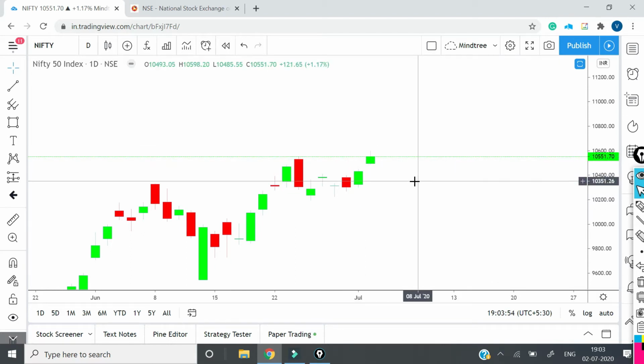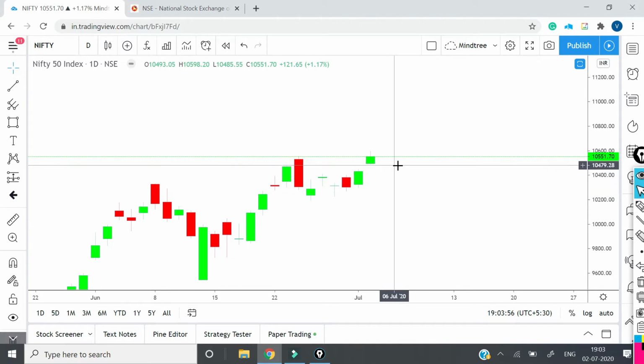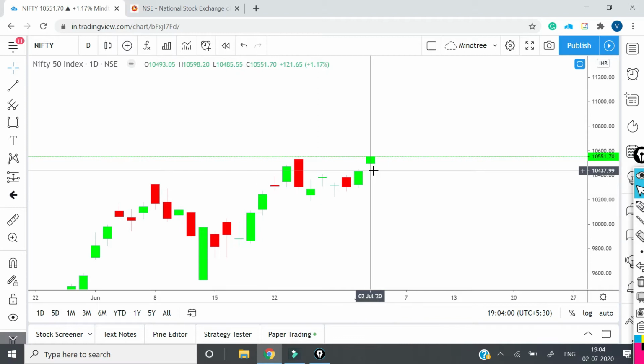Now what does it suggest we should do tomorrow? If we analyze this in the one-day time frame, we need to wait. If you see a red candle getting formed tomorrow below this, then this level will be your stop loss and you place a sell order, and this level will be your target for Nifty.